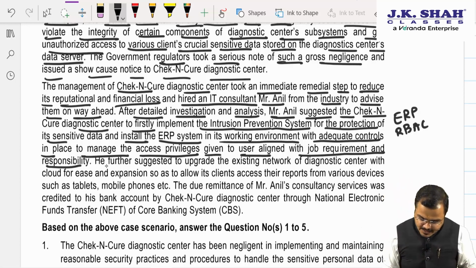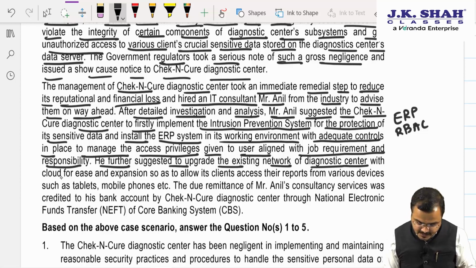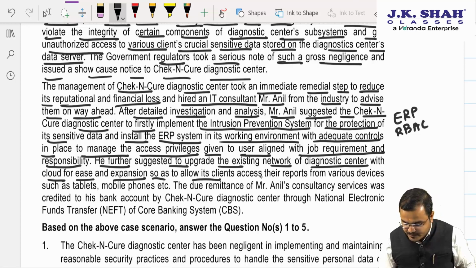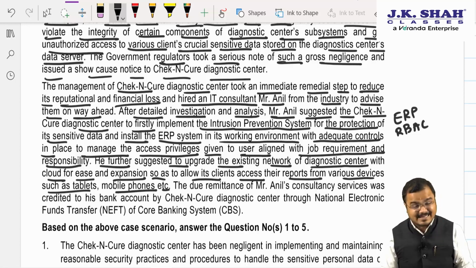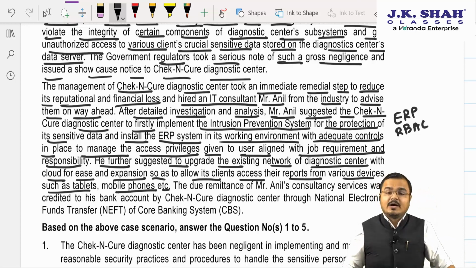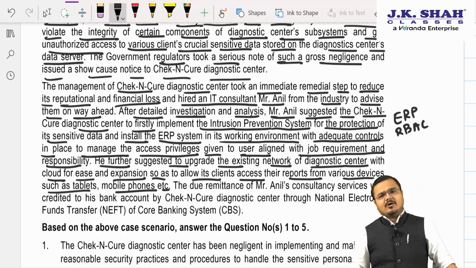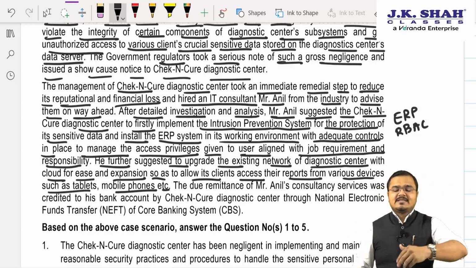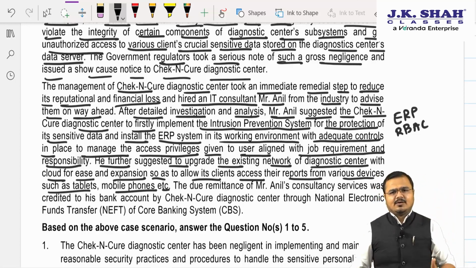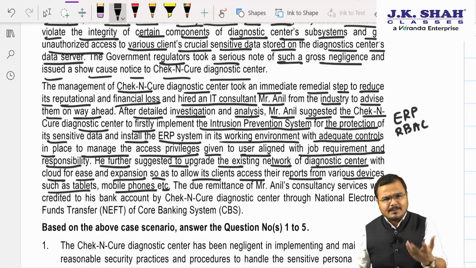He further suggested upgrading the existing network of the diagnostic center with a cloud for ease and expansion, so as to allow its clients to access their reports from various devices such as tablet, mobile phone, etc. Sir, here they are talking about cloud computing. And we know one more thing, Chartered. When we put the data on the cloud, it can be accessed from any device, including mobile phone, laptop, smartphone, TV, smart device, personal digital assistant.